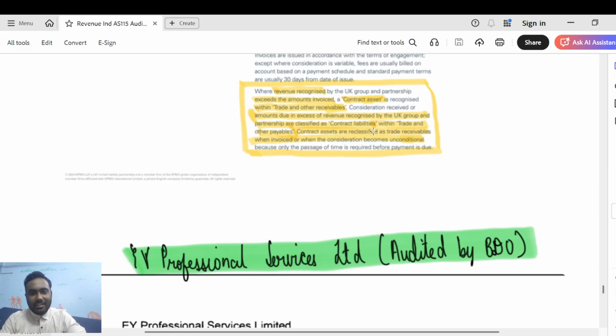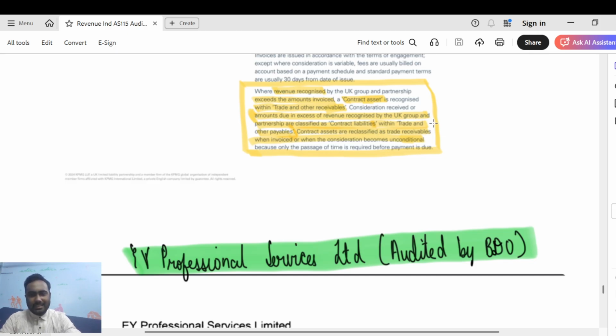When revenue recognized by the UK group and partnership exceeds the amounts invoiced, a contract asset is recognized within trade and other receivables. This is what we discussed. Consideration received or amounts due in excess of revenue recognized by the UK group and partnership are classified as contract liabilities. Yes, this is what we discussed, sir. Because when we are supposed to recognize a revenue of 100, but we have billed an amount of 120, the excess of 20 has to be recognized as a contract liability. Very clear, sir. Within trade and other payables. Yes, sir. It should ideally be going to other current liabilities.